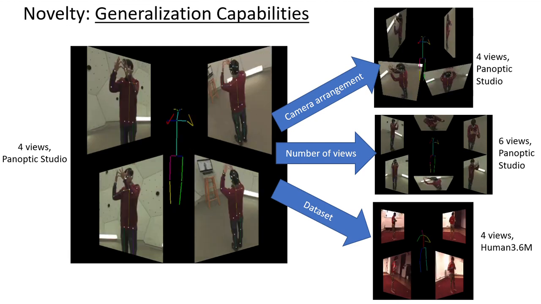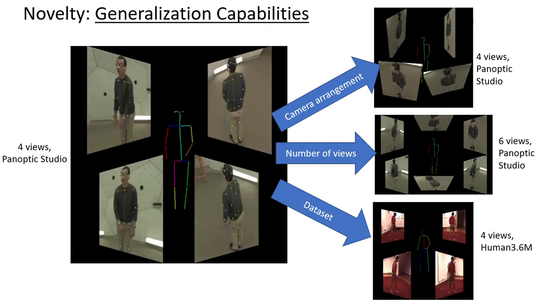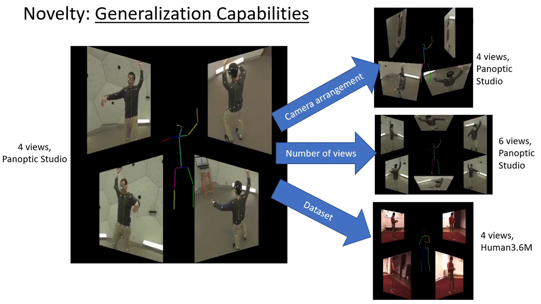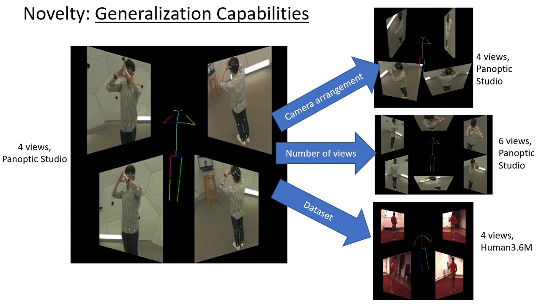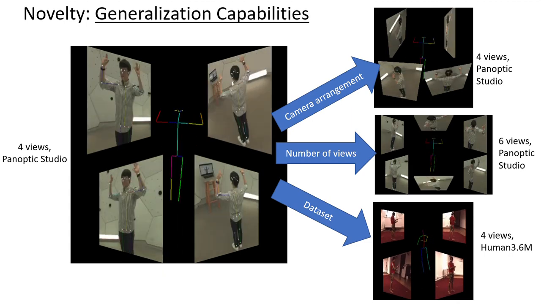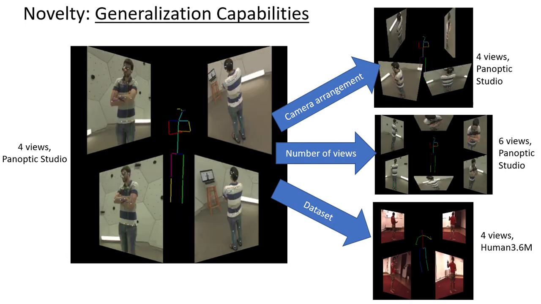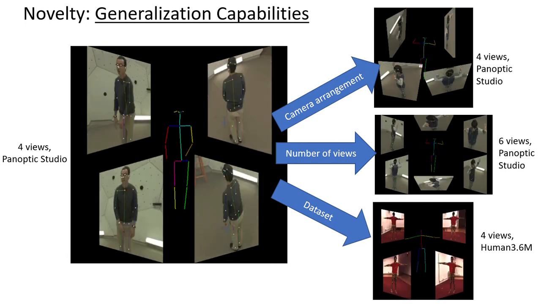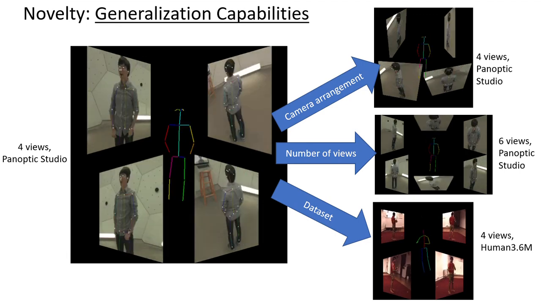One of the main limitations of the previous methods is that they cannot be used on a dataset or even a camera arrangement different from the arrangement of the training data, or their performance is significantly degraded. This is very limiting in practice. We propose a learning strategy that makes our model invariant to the camera arrangement, the number of views, and dataset.